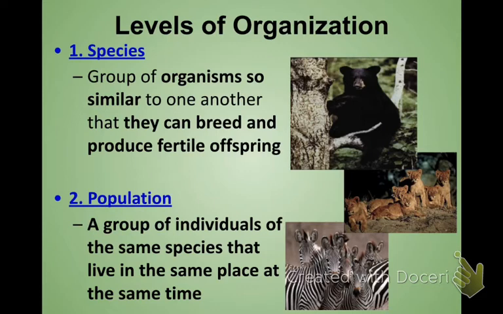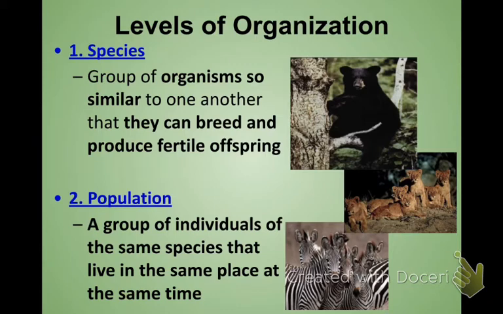Now, what does fertile mean? Fertile means that that particular offspring or that baby would be able to go on and have more babies once it got older. So let's look at an example. If you have a horse and a donkey, and they're very similar, but if you put them together and they had offspring, which they technically can, then what they would create is a mule. A horse and a donkey are considered to not be the same species because mules are not fertile. So they have to naturally, in their own habitat, come together and be able to have offspring that are fertile. And so that's just what we're looking at with your species.